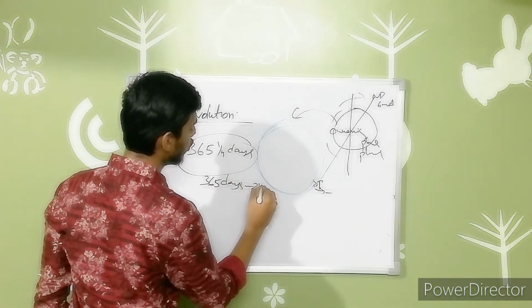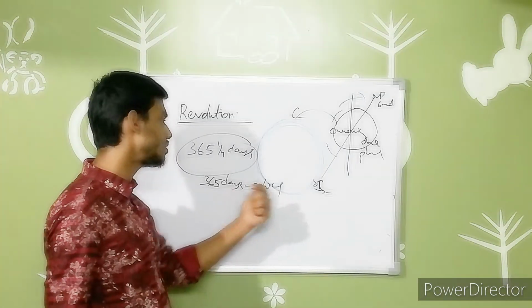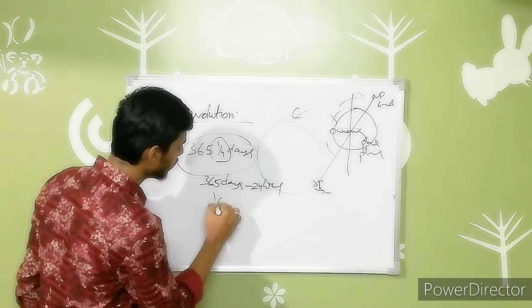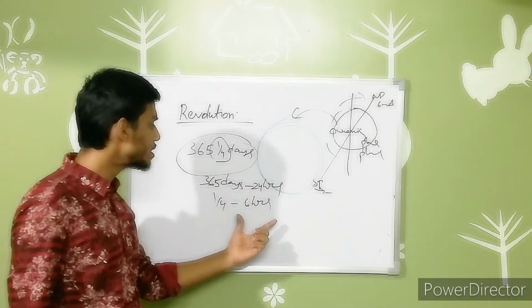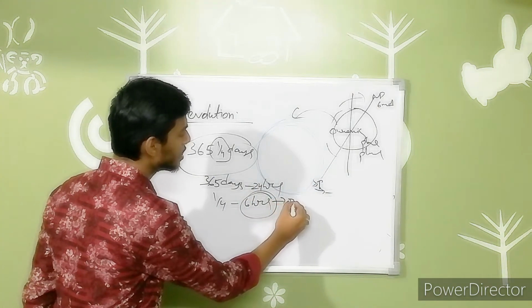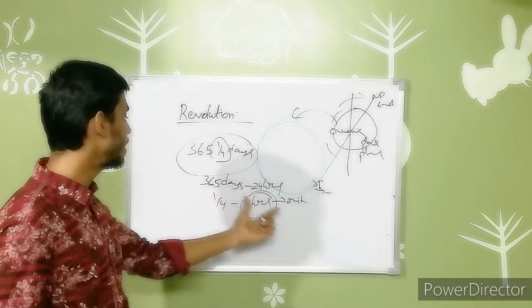For every day it takes 24 hours, and like that it covers 365 days. For the 1/4 we have 6 hours. For our better understanding and convenience in calculations, we are omitting these 6 hours.